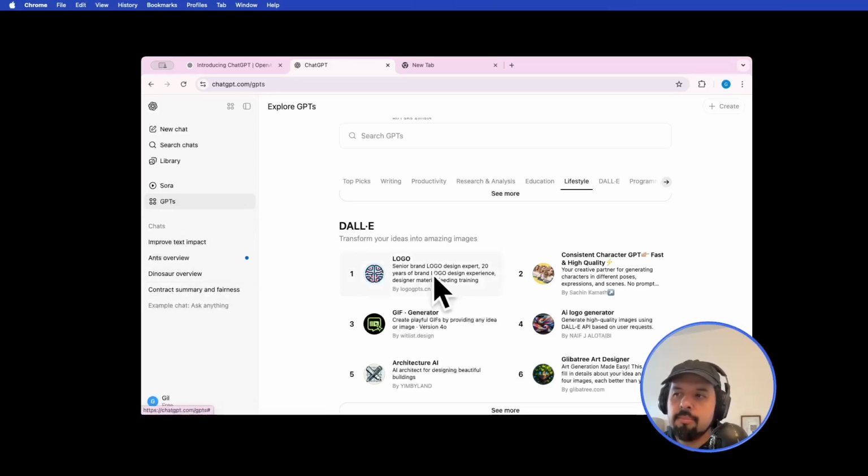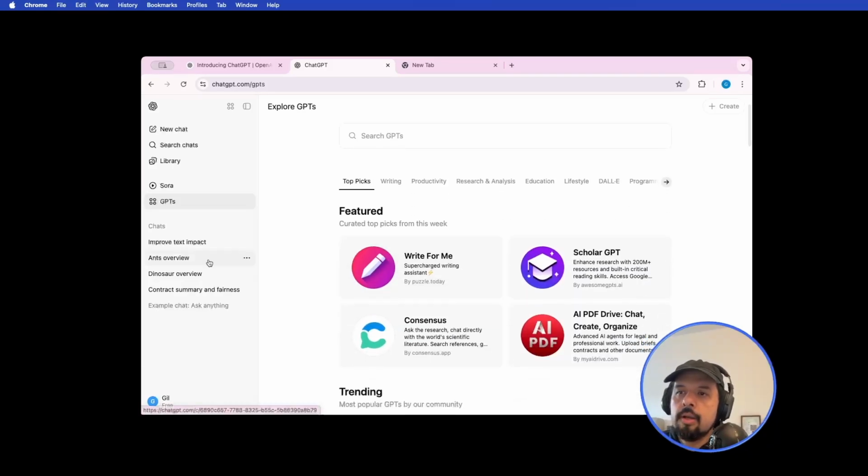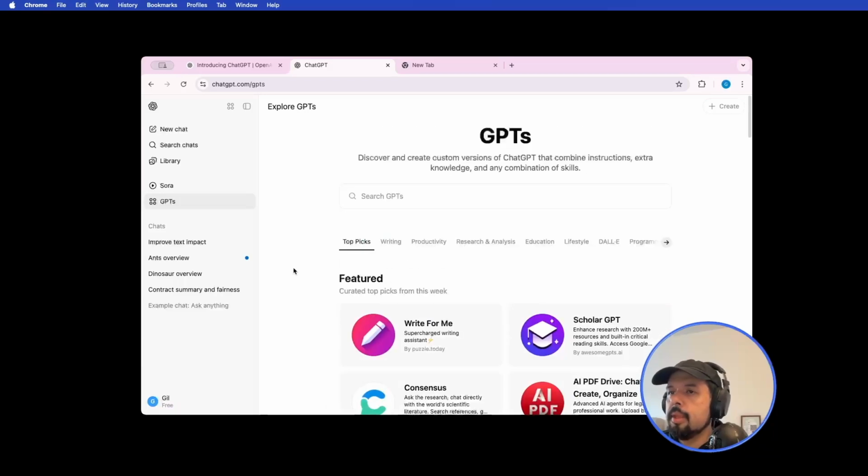It could take you time, but if you want to just click there, you will find that there are some options. Now, if you wanted to create your own and share it with people, I think you will need to have a subscription. Then you will be able to create your own GPTs and have them written and set. Those are the GPTs, and this is ChatGPT. Now let's go to another one.